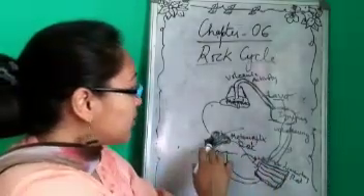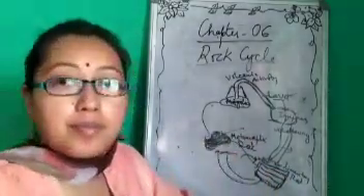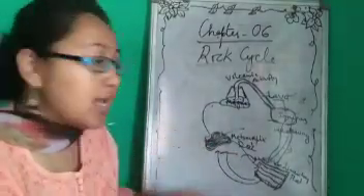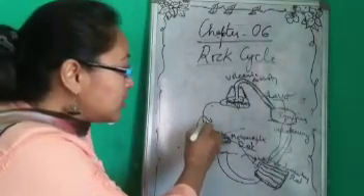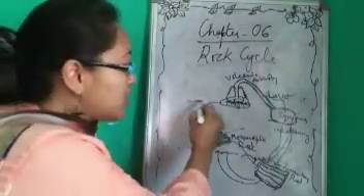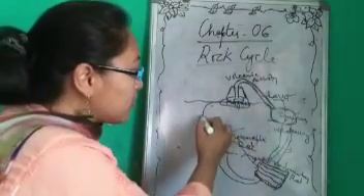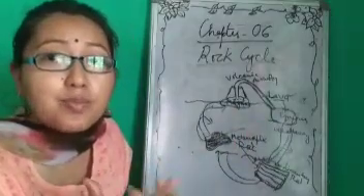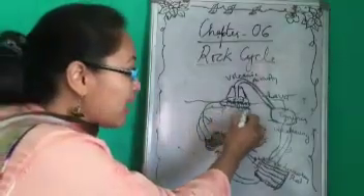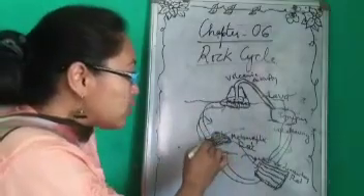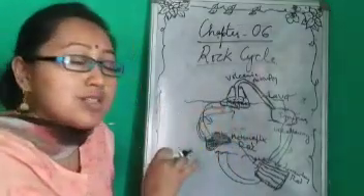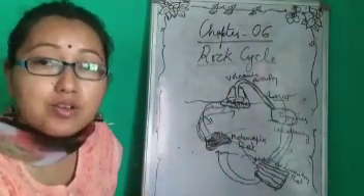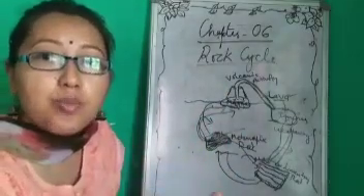Now this metamorphic rock, under the influence of Earth's movement, gets buried again inside the Earth surface. Inside the Earth there is hot molten material, that is magma. So due to the presence of this magma, these rocks tend to melt again, right? And that rock is converted into magma again.